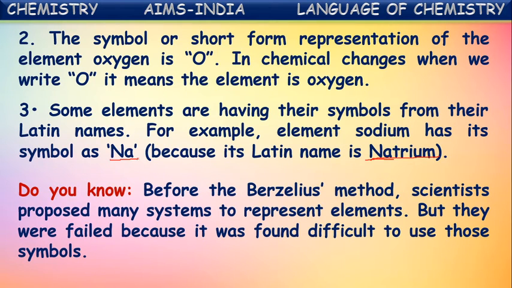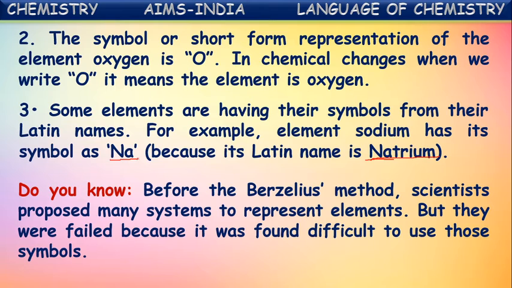Actually, these symbols were suggested by Berzelius, who gave some rules and regulations to write the symbols. But before the Berzelius method, different scientists proposed many systems to represent the elements. For example, Dalton proposed some symbols for the elements by using circles and plus or minus or dot symbols inside the circle.